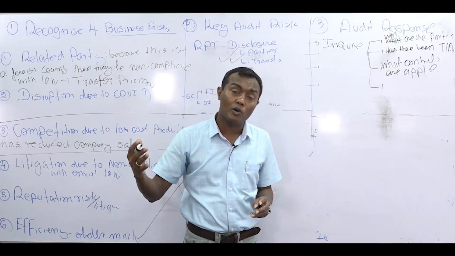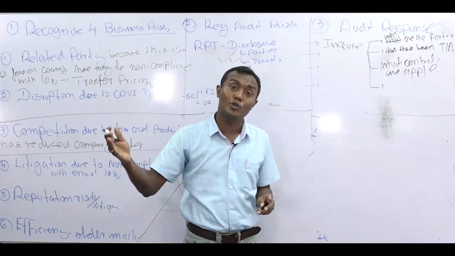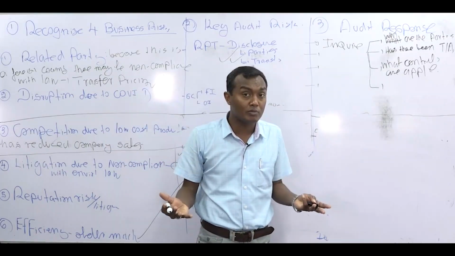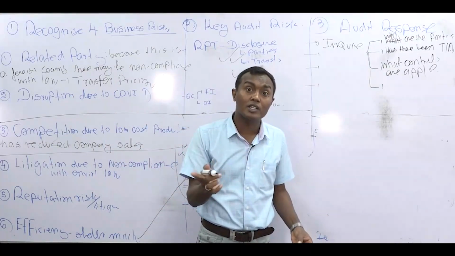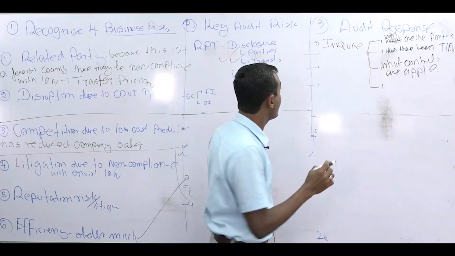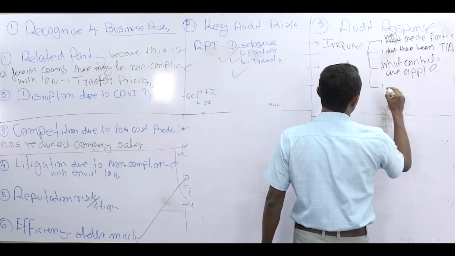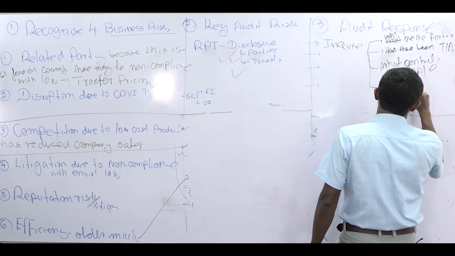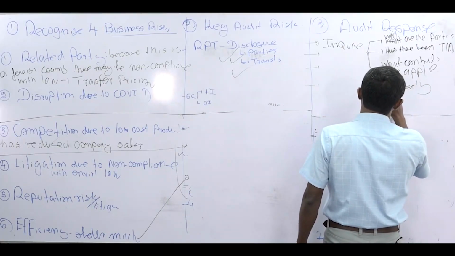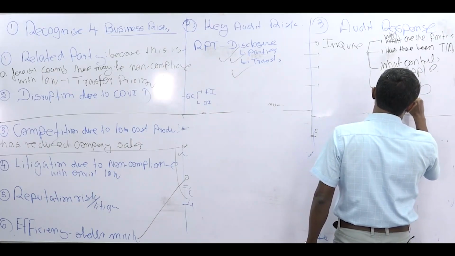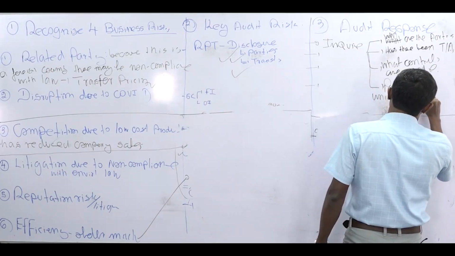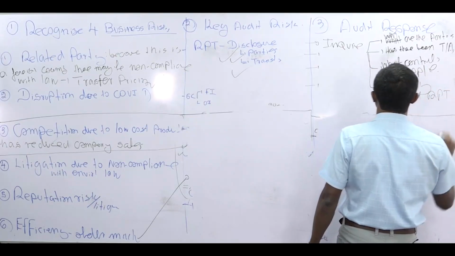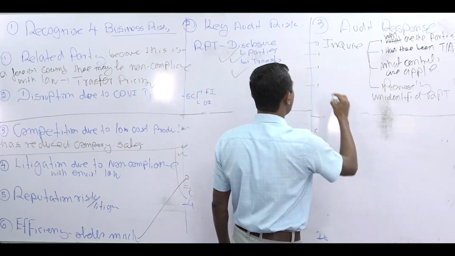Say the director's spouse has another company and we don't know that company's name, and that party may be missing. Last year that party may not have been there. So, you have to specifically ask that question, an inquiry about previously unidentified related parties. Previously unidentified related parties. So, these are all inquiries.